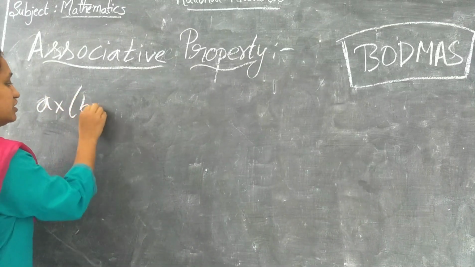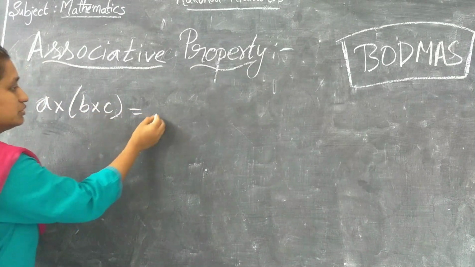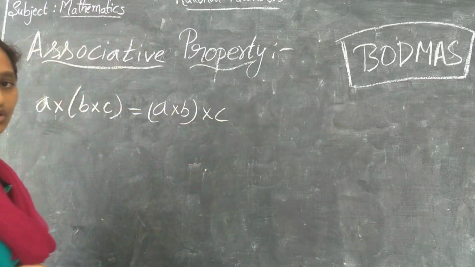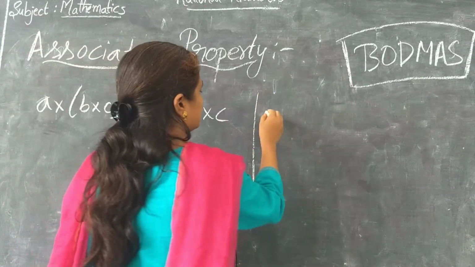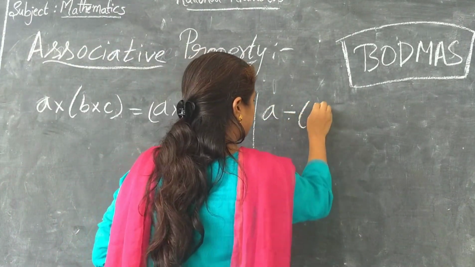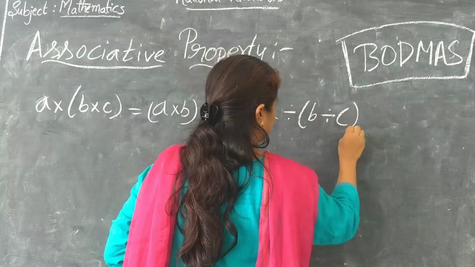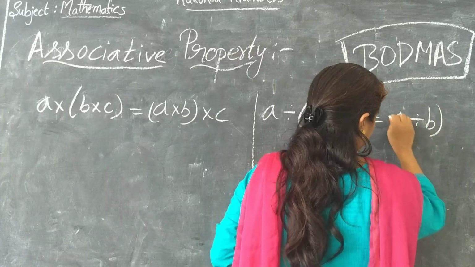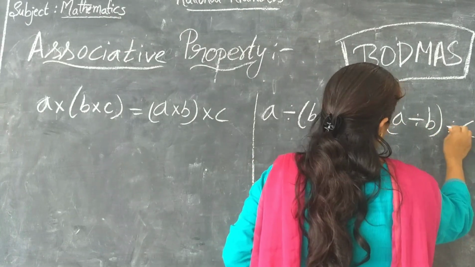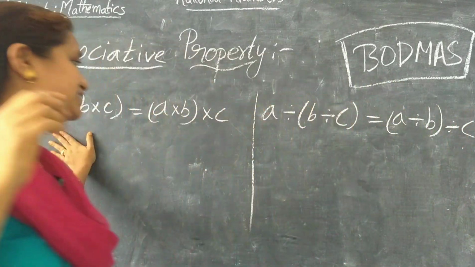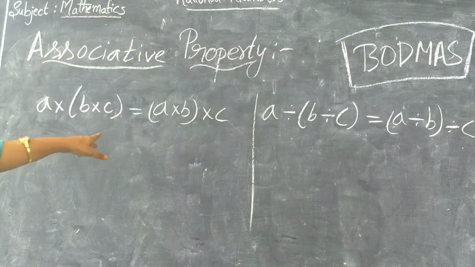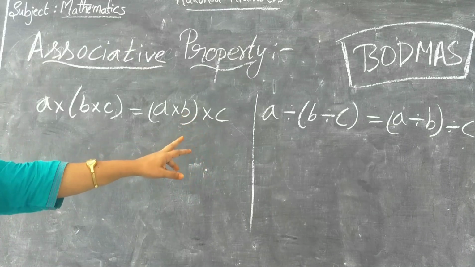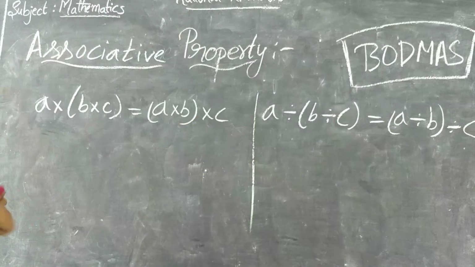A into B into C is equal to A into B into C. And one more thing is division: A divided by B by C is equal to A by B divided by C. Now let's check both of these binary operations and see whether they are satisfied or not.